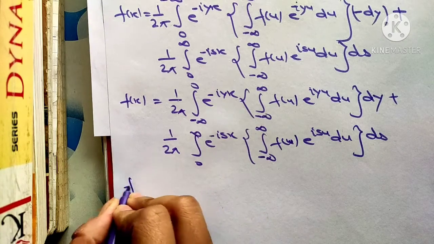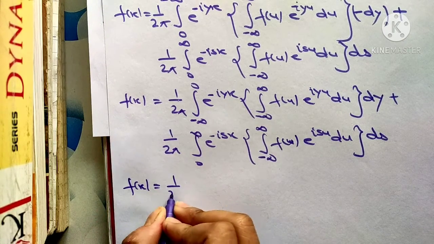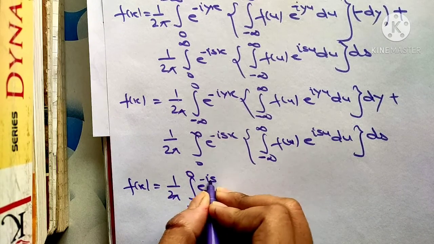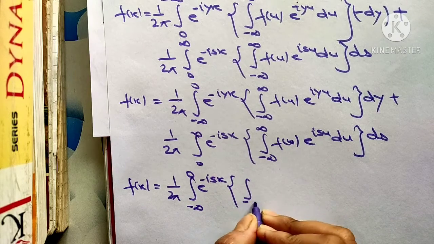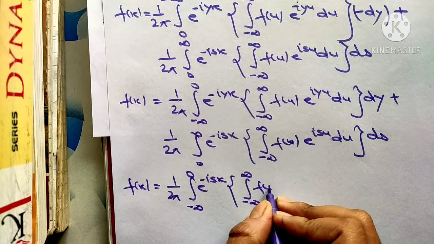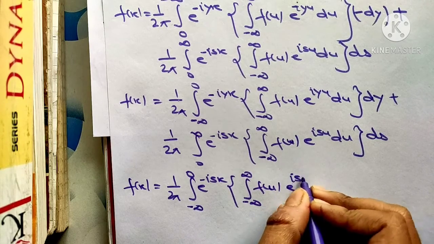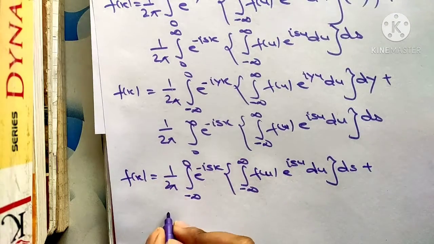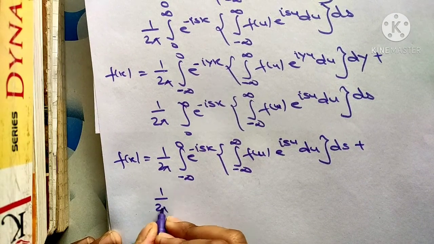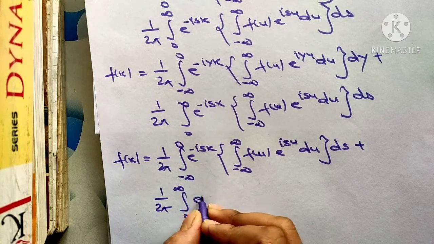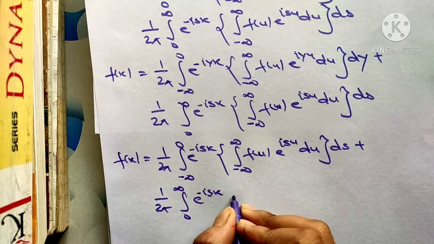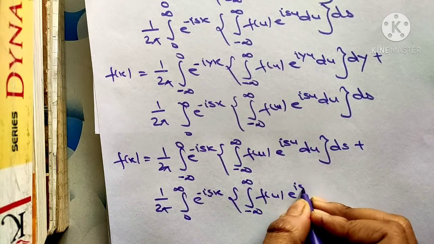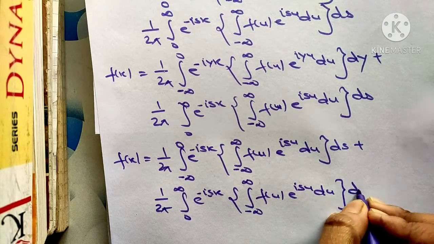So we just write s in place of y, nothing gets changed. Minus infinity to 0 e^(isx) ∫ from minus infinity to plus infinity f(u) e^(isu) du ds, plus 1/2π ∫ from 0 to infinity e^(-isx). The second integral will be the same, f(u) e^(isu) du ds.